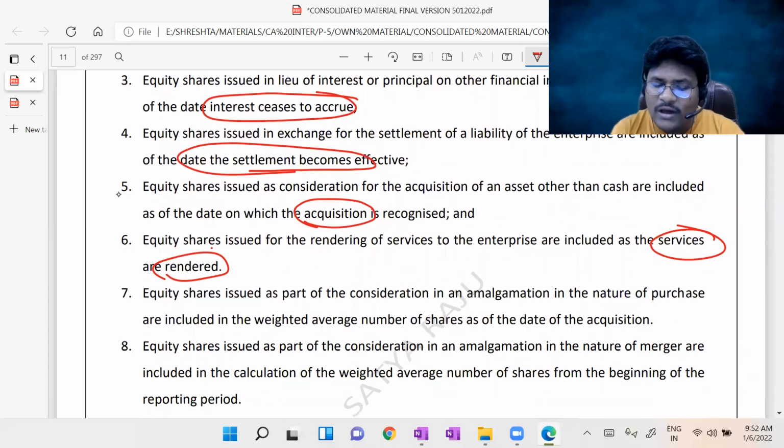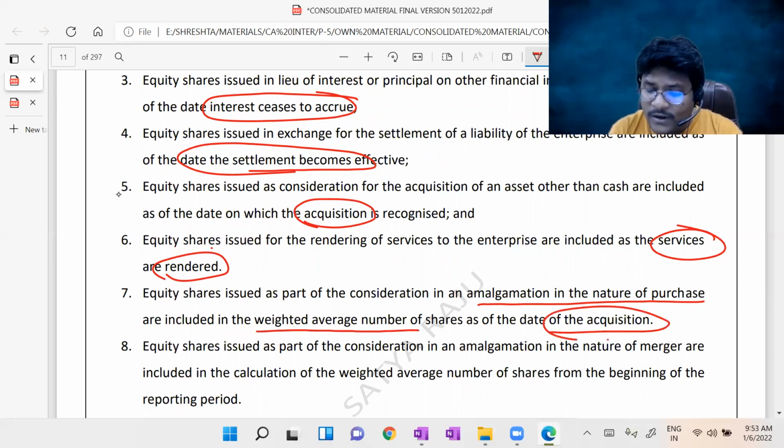Equity shares issued as part of the consideration in an amalgamation in the nature of purchase are included in the weighted average number of shares on the date of acquisition. If it is an amalgamation in the nature of merger, then you should include it in the calculation of weighted average number of shares from the beginning of the reporting period.